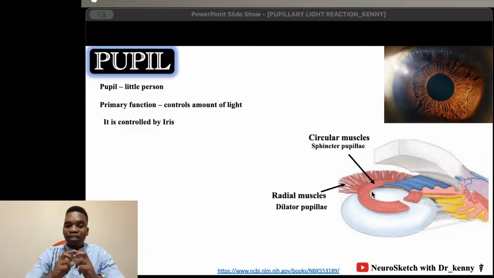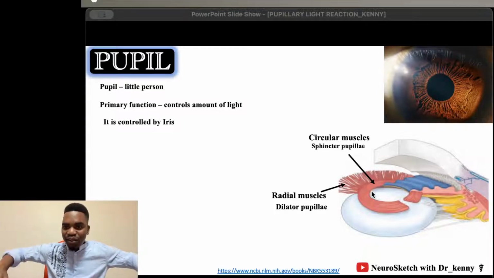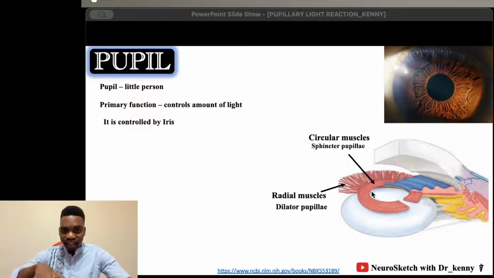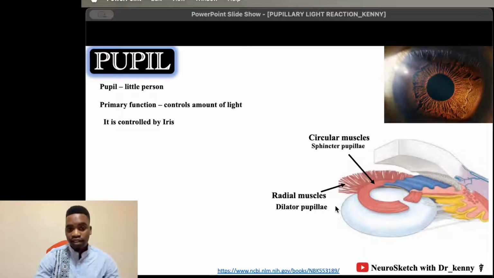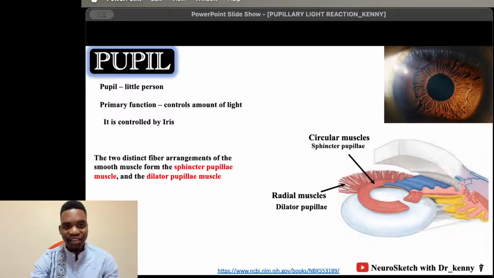Where the radial muscle pulls away the circular muscle, it increases the diameter of the gap, and the gap is the pupil, so it dilates the pupil. So these are the two terminologies that we're using. But nowadays we have to use the sphincter pupillae and dilator pupillae.